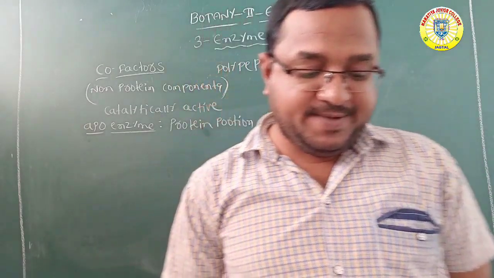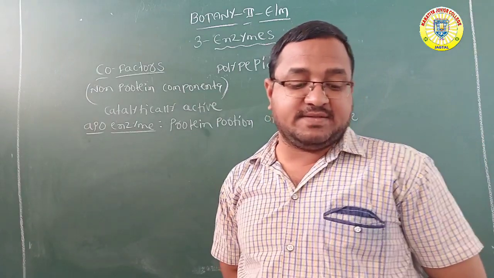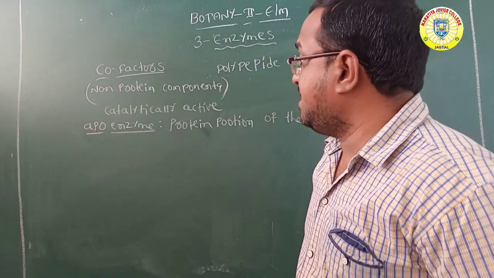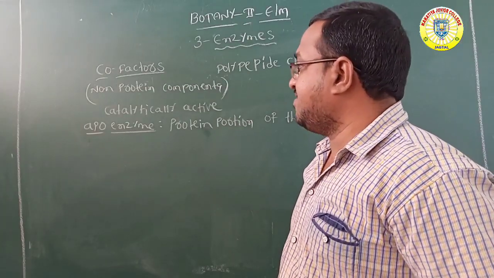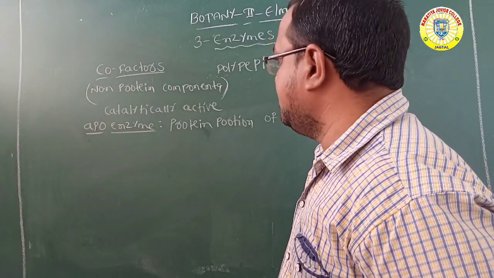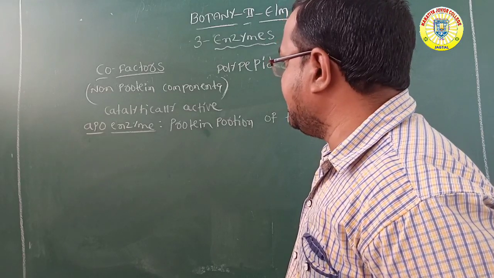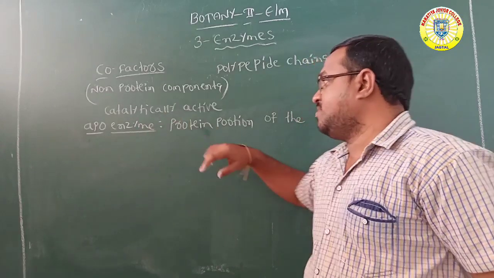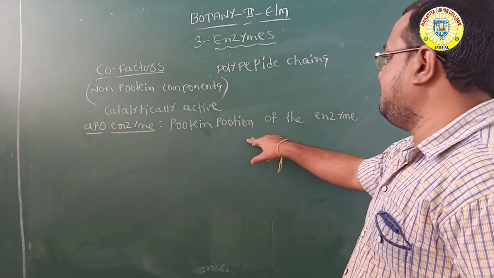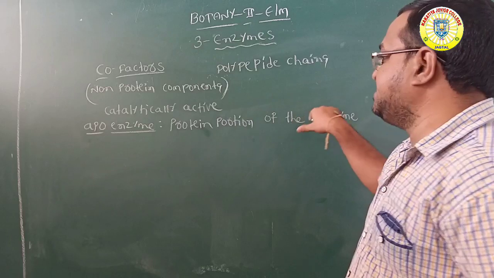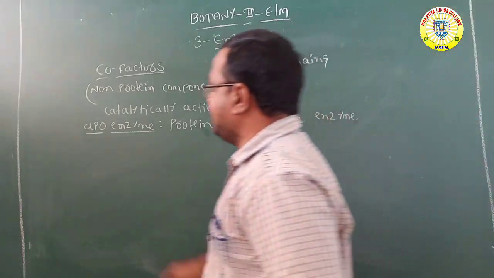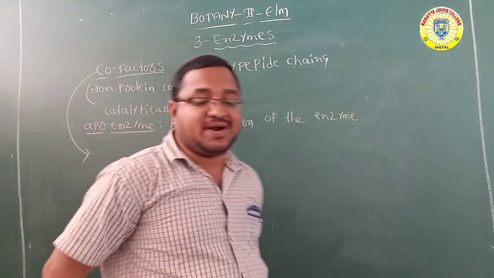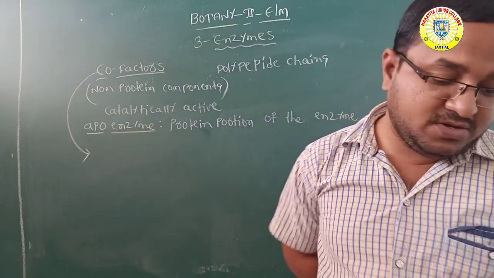Here there are mainly three types of cofactors. Cofactors are nothing but non-protein components. Whenever these cofactors are attached to the enzyme, they increase the catalytic activity of the enzyme. The protein portion of the enzyme is called apoenzyme. What are the three cofactors?